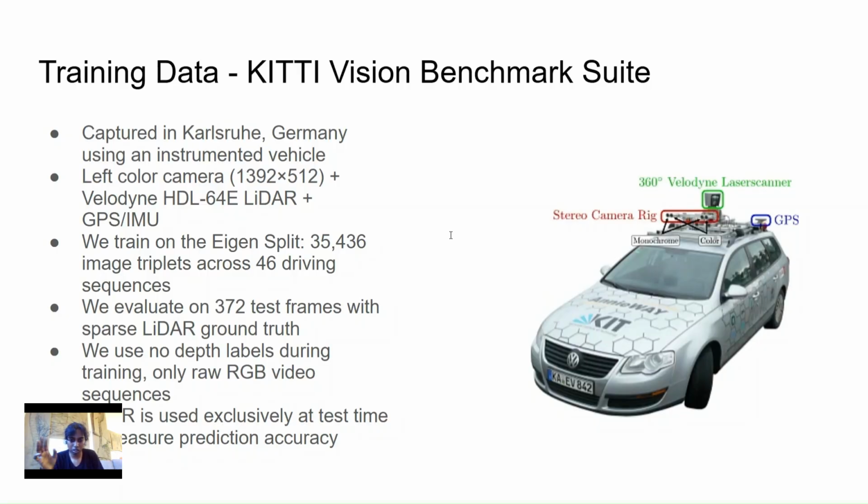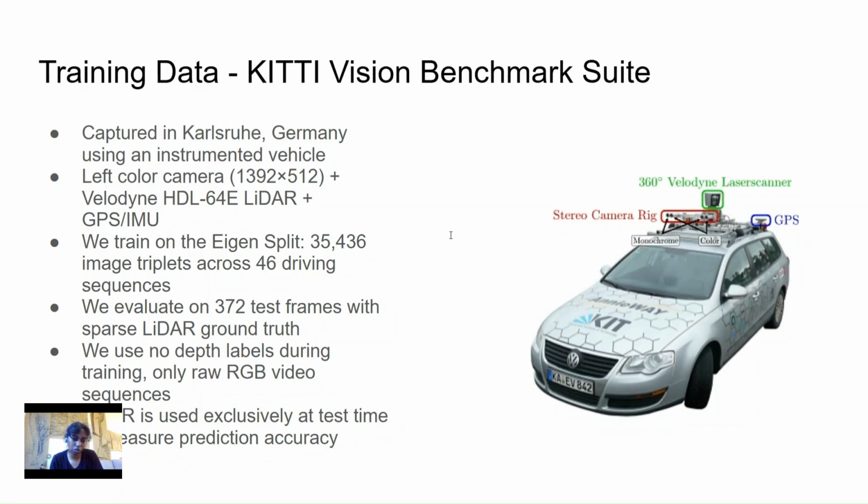The camera pair gives us outputs at 1392 by 512 pixels, which gives us this wide image, which we saw earlier, as opposed to what we would generally see in a 16 to 9 ratio. And the camera gives us outputs at 10 frames per second.